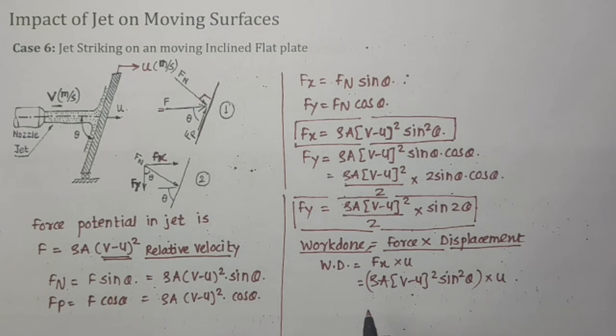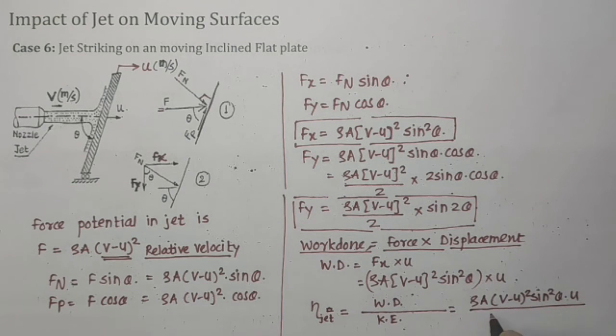Now the total kinetic energy available is 1/2 m v squared. So we can directly write the efficiency of the jet as output work done over input kinetic energy. It is given as rho A (v minus u) squared sin squared theta into u divided by 1/2 rho A v cubed.